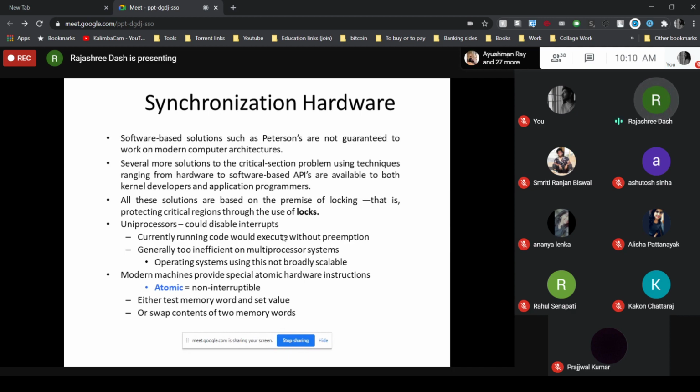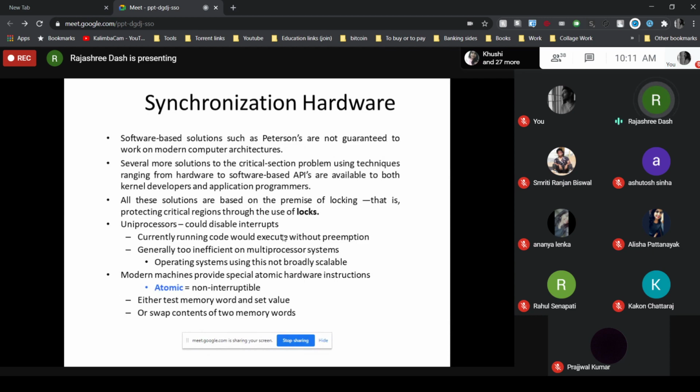Now, the critical section problem can be solved simply in a single processor environment. In the uniprocessor environment, we can prevent interrupts from occurring while a shared variable is being modified. Okay? So, if no interrupt occurs while the shared variable is being modified, then the critical section problem can easily be solved in a uniprocessor environment.